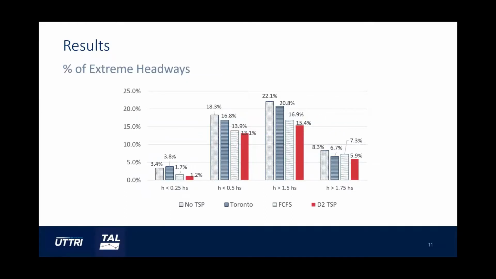On this slide, we want to assess and demonstrate whether our two-way TSP is able to reduce bunching and large headway gaps. So this slide shows the percentage of extreme headways, namely headways below 25% of scheduled headway, below 50% of scheduled headway, and more than 150 and 175% of scheduled headway. The red columns are the developed two-way TSP, and it's apparent that our D2 TSP has the lowest percentage of very short and very long headways in all cases.